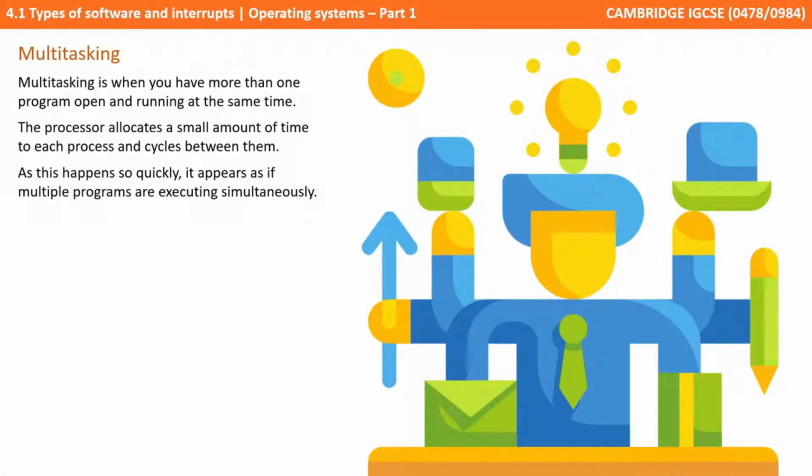One of the features of modern operating systems is something called multitasking. This is where you have more than one program open and running at the same time. Now they're not really technically running at exactly the same time. The processor is allocating a small amount of time to each process, but it happens so quickly it feels like they're actually executing simultaneously.